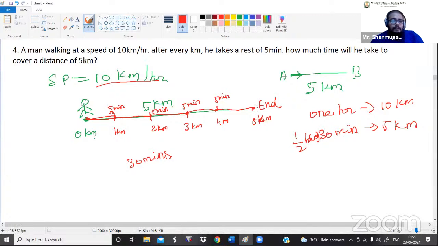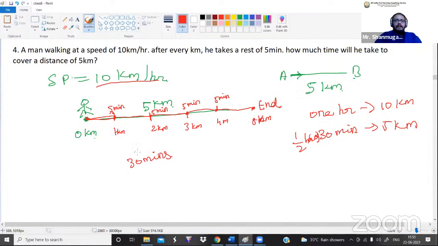If I do it like that, the answer is wrong. Why? Because at the 5th kilometer the journey has been completed. After the completion of the journey, we don't need to know whether that fellow is taking rest or not. In the question, they are saying that after completing every kilometer he takes 5 minutes rest. After completing the journey, he is not taking 5 minutes rest. So at the end point, please don't write 5 minutes. If you do that, the answer will be wrong.